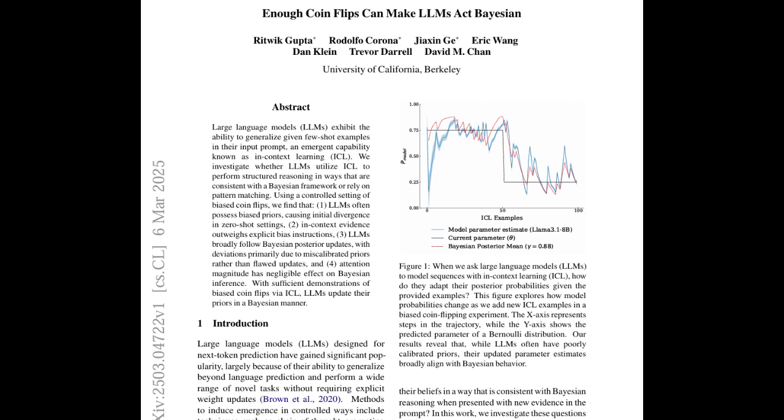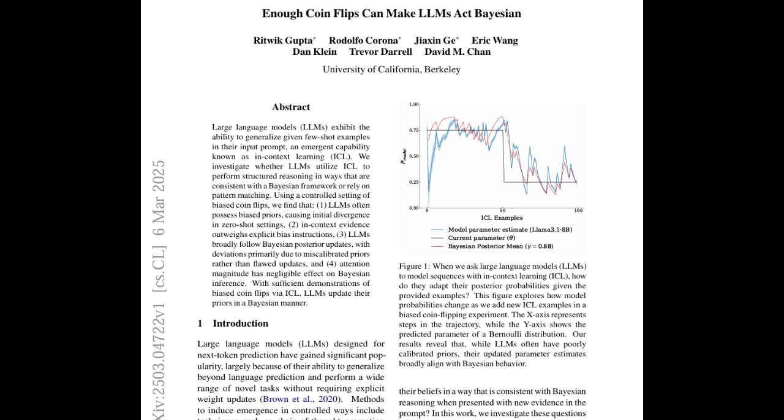So for example, they'd show them a sequence like heads, tails, tails, tails to illustrate that the coin was biased towards tails. So they were basically letting the LLMs learn by example instead of just lecturing them about probabilities. Kind of like how you might learn a new skill by watching someone else do it. Precisely. And what they found was really interesting.